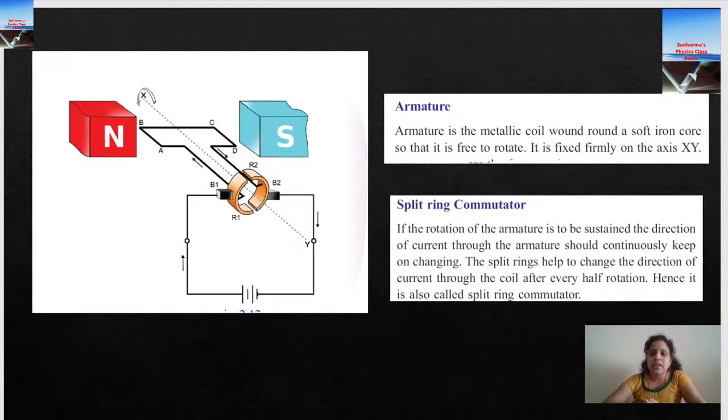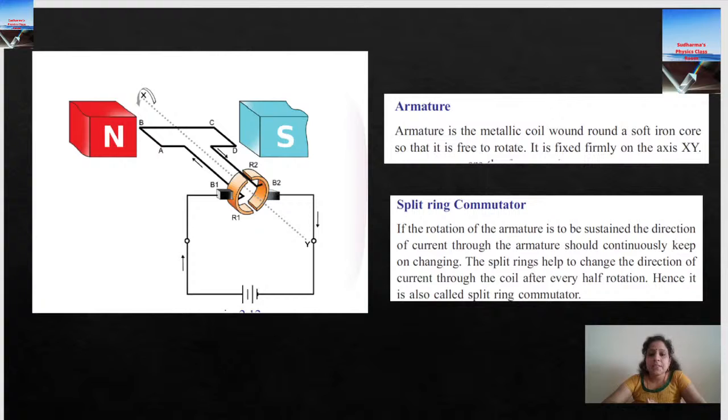So in a commercial motor, this is just a demonstration. So in a commercial motor, there will be coils of many turns. Okay, so we know when there are a lot of turns, there will be an increase in the current and increase in the magnetic field strength. So that all make a difference in the speed of rotation. Okay, so armature is a part, and another one is the horseshoe magnet, the strong horseshoe magnet, then axis, then